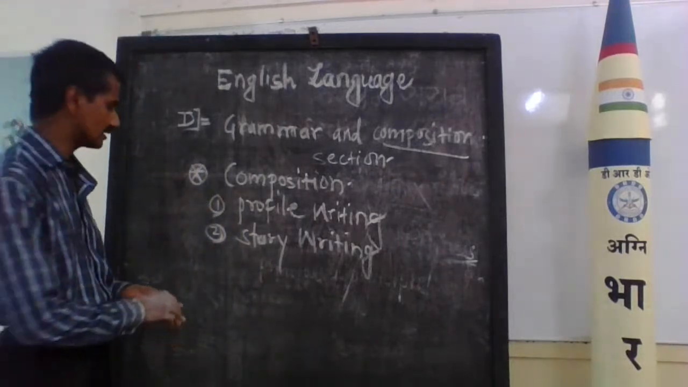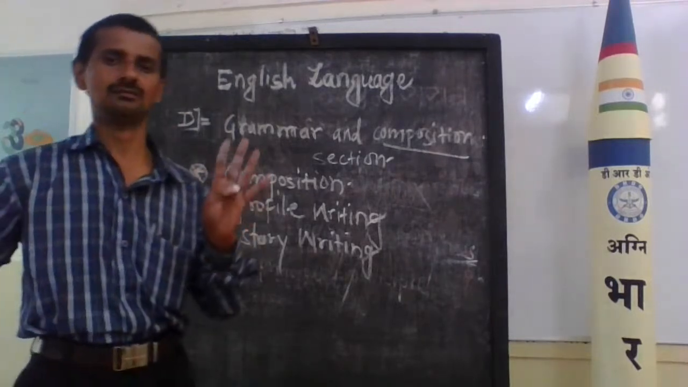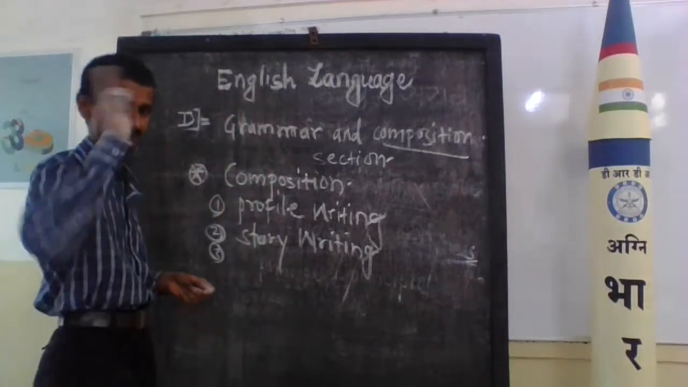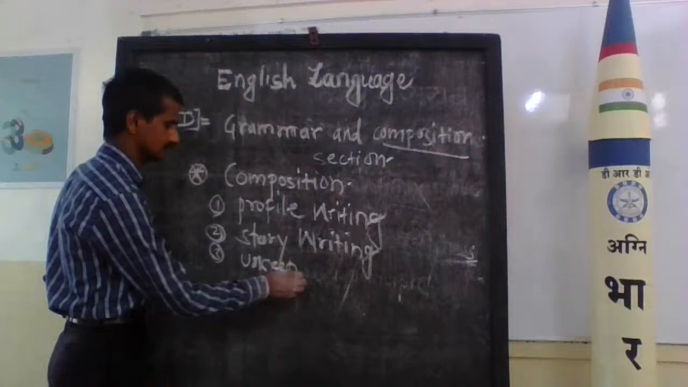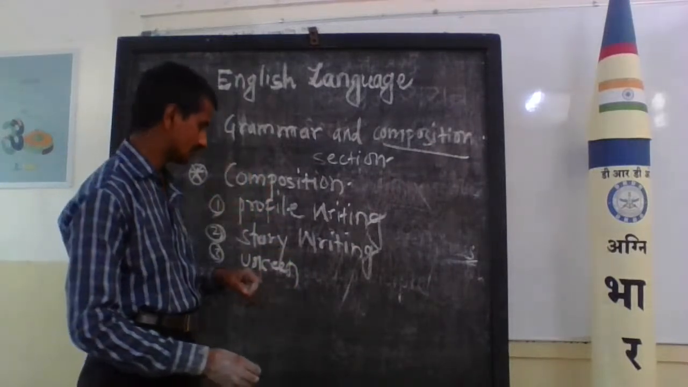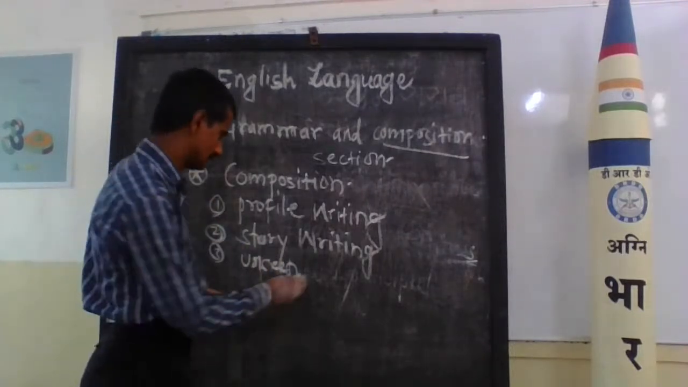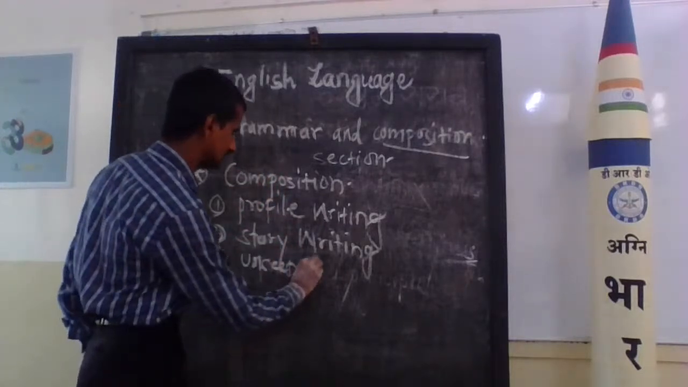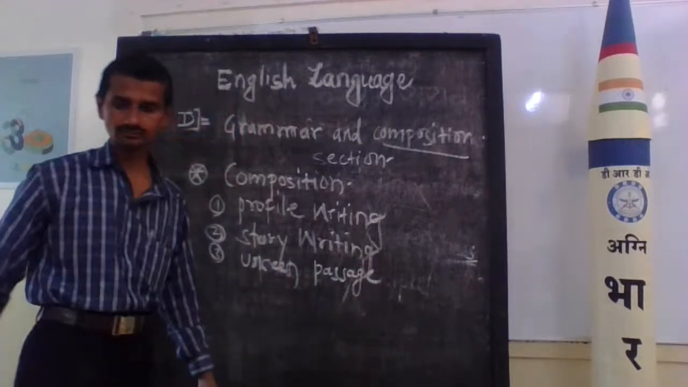Next one, unseen passage. They will give an unseen passage, and under the unseen passage, 4 marks, 4 questions are set on it. Not a seen passage, but an unseen passage. It is a part of understanding. You read the paragraph and understand it yourself, you read the questions and you write the answer. It depends on your understanding.